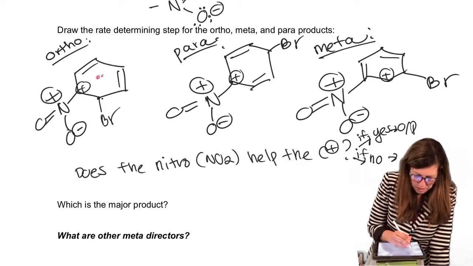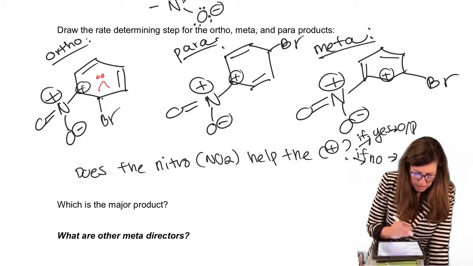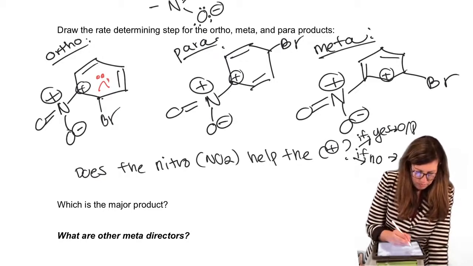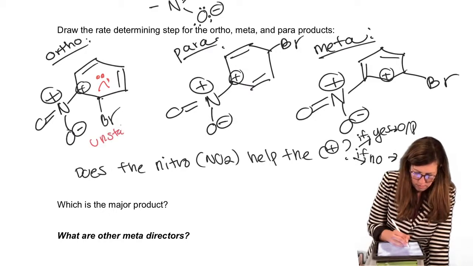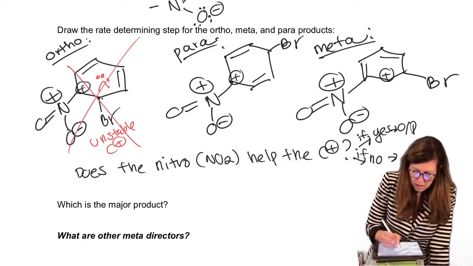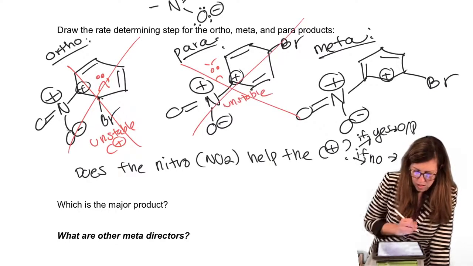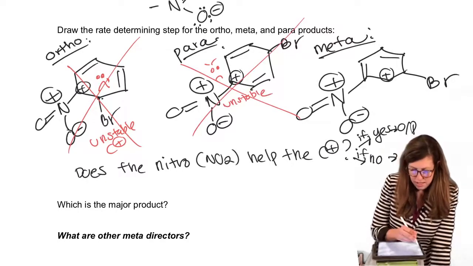I'm going to emphasize that right here. It's actually one of the worst you could get. So very unstable. So no ortho product. Same product here. Unstable. So did not pass this test.